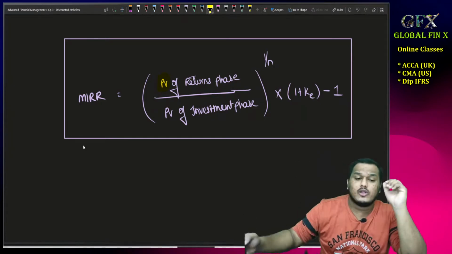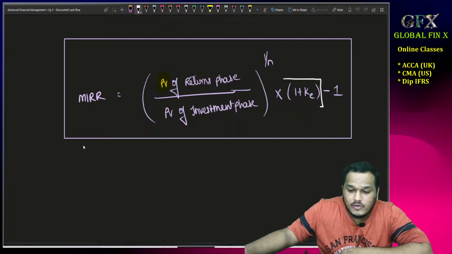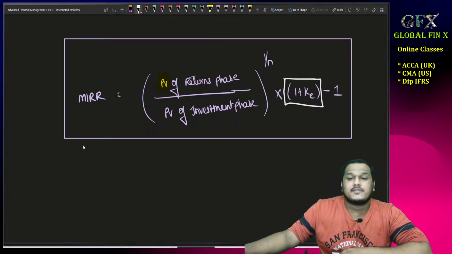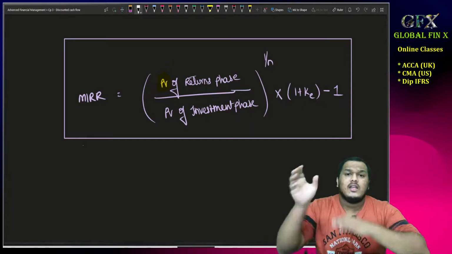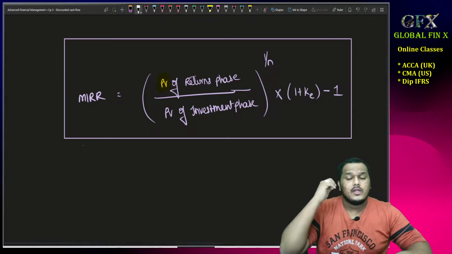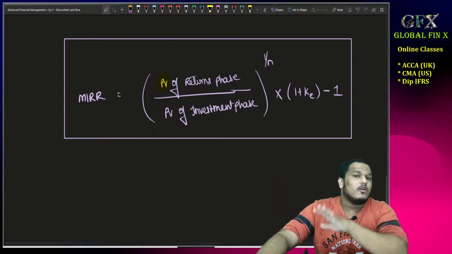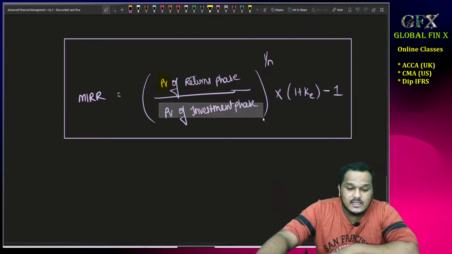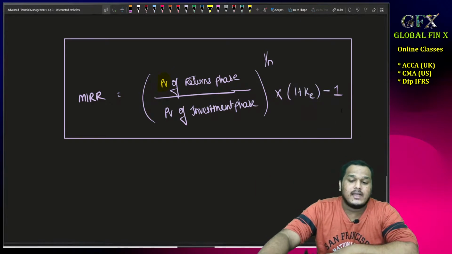Sir, then will that be wrong? No. To compensate for that, in the formula, what we'll do is we'll multiply by 1 plus KE. Okay, so it's the same thing, it doesn't really matter. If you directly take present value, you multiply by 1 plus KE. Okay, so PV of returns phase, present value of all the cash inflows by present value of cash outflows whole power 1 by n into 1 plus KE minus 1.